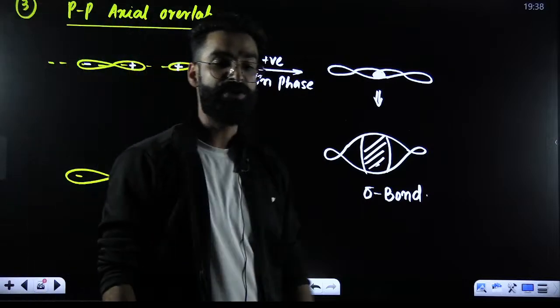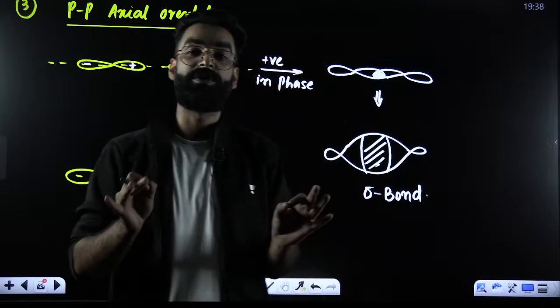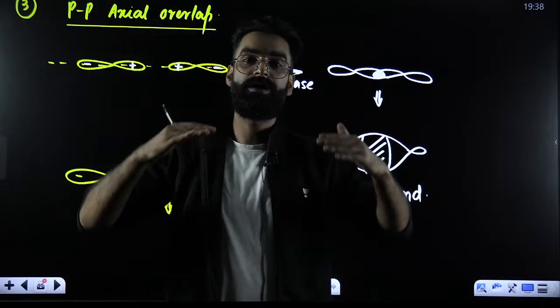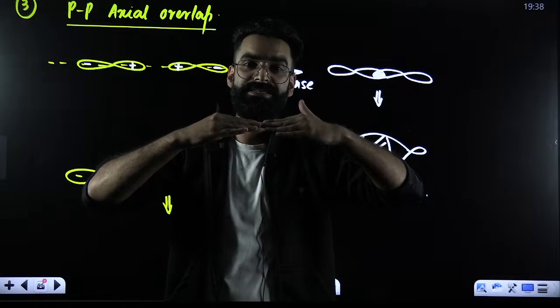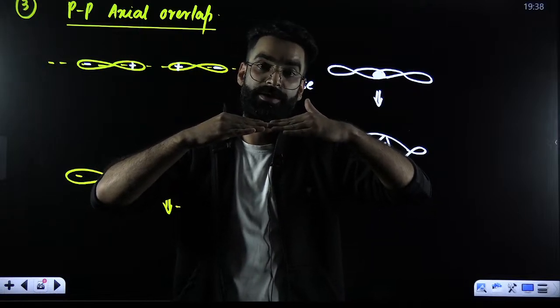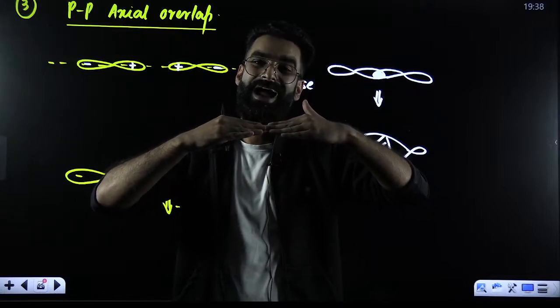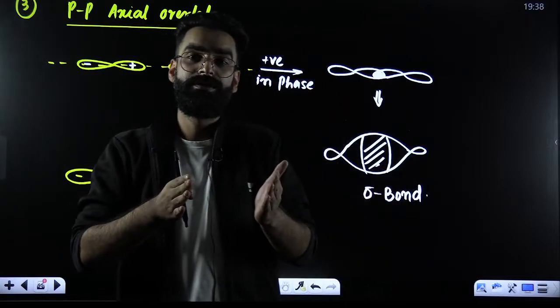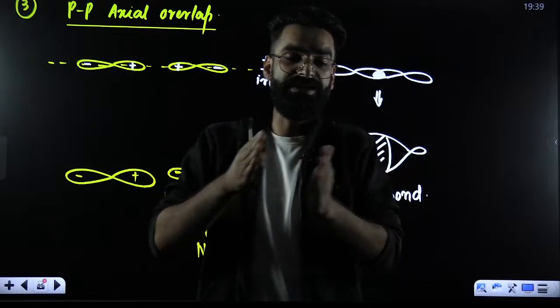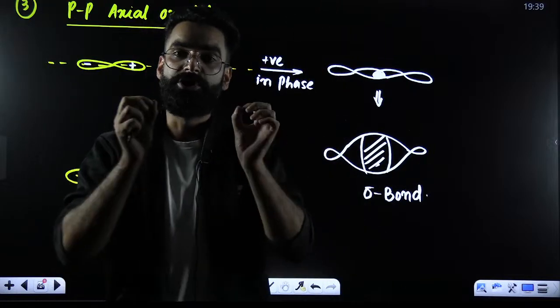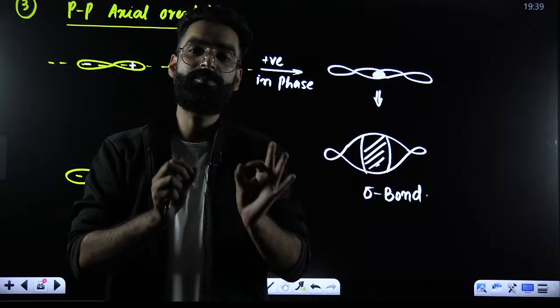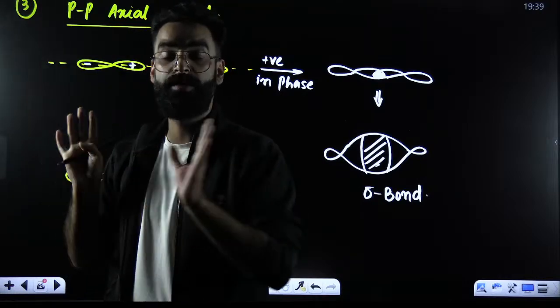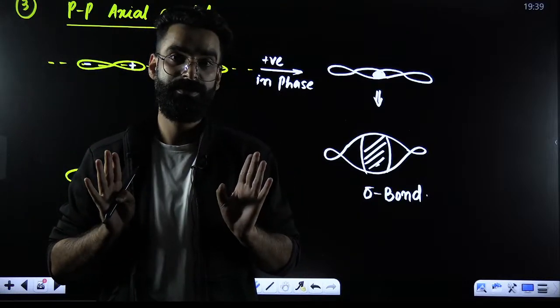Perfect. So this was your axial overlapping all about. In case of axial overlapping, what happens? The atomic orbitals are going to overlap along the axes. Once overlapping is done, the electron density is going to arrange itself in such a way that it comes under the influence of both the nuclei. Due to the axial overlapping, which bond gets formed? Covalent bond. Which type of covalent bond? It's going to be the sigma bond which gets formed, right?